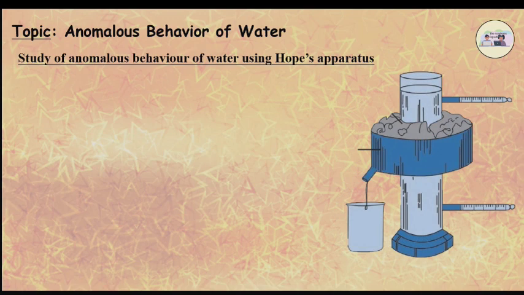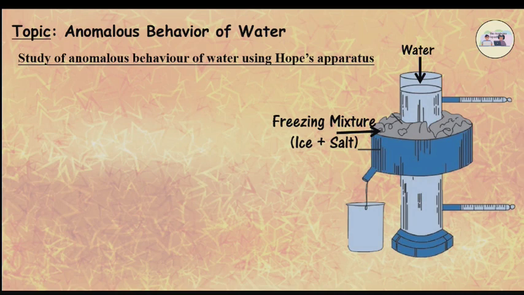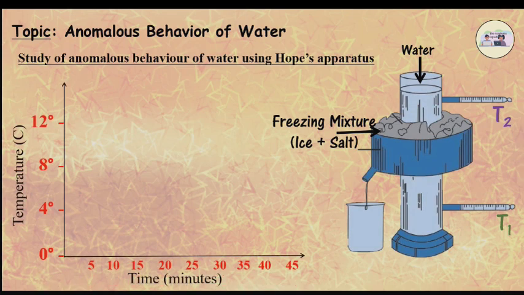Water is filled in the cylindrical container and a mixture of ice and salt, that is, a freezing mixture, is put in the flat bowl. During this study, temperatures T1 and T2 are recorded after every 30 seconds. The temperatures are plotted on the y-axis and the time in minutes on the x-axis. The graph shows that initially both the temperatures T1 and T2 are identical.